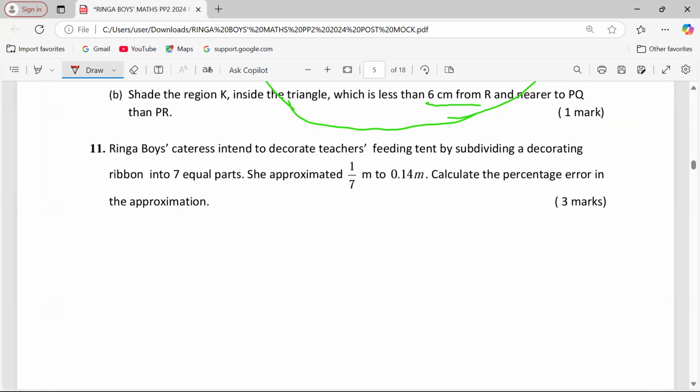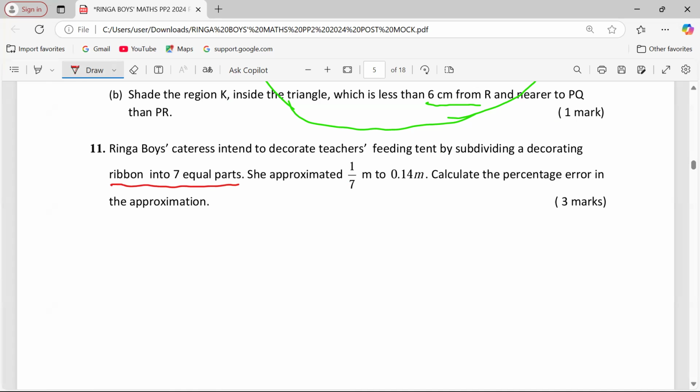Ringer boys, KCSE. A teacher intends to decorate a feeding tent by subdividing a decorating ribbon into 7 equal parts. She approximated 1 out of 7 to 0.14 meters. Calculate the percentage error in the approximation. Very interesting is that the first whole sentence will not be applied anywhere. Actually, even the language of dividing into 7 equal parts is not going to be applied anywhere.